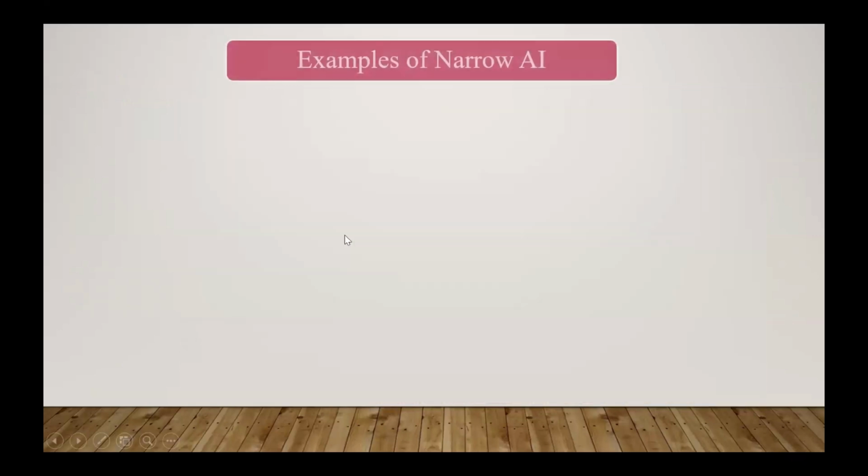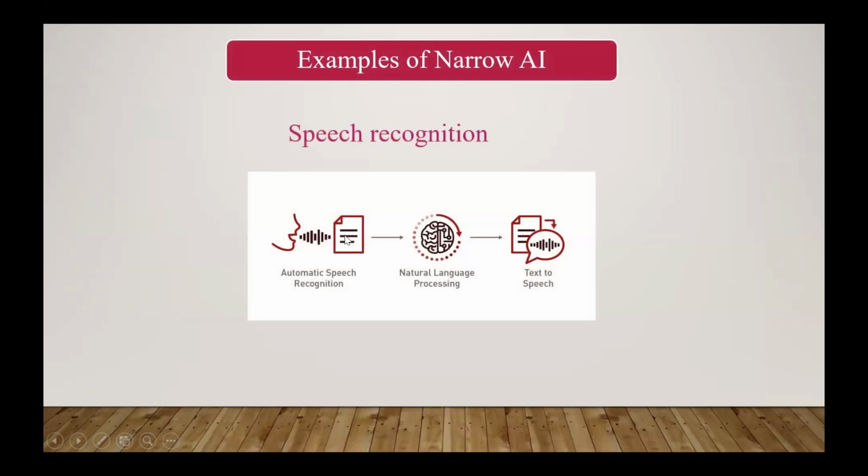Let's take another example, that is speech recognition. An automatic speech recognition machine utilizes natural language processing to convert speech. We can also call speech recognition speech to text, because speech is given and we convert it into text.